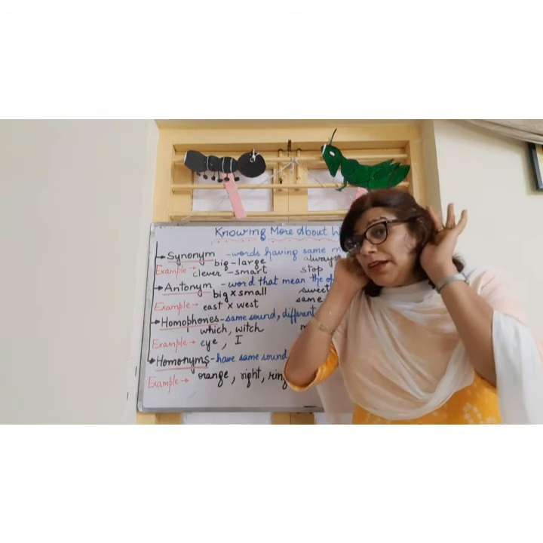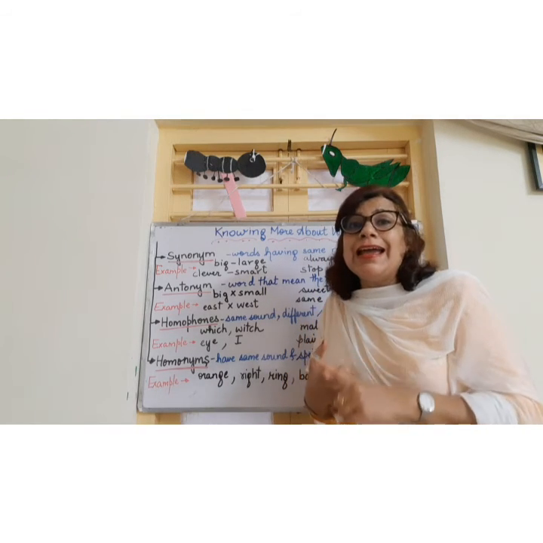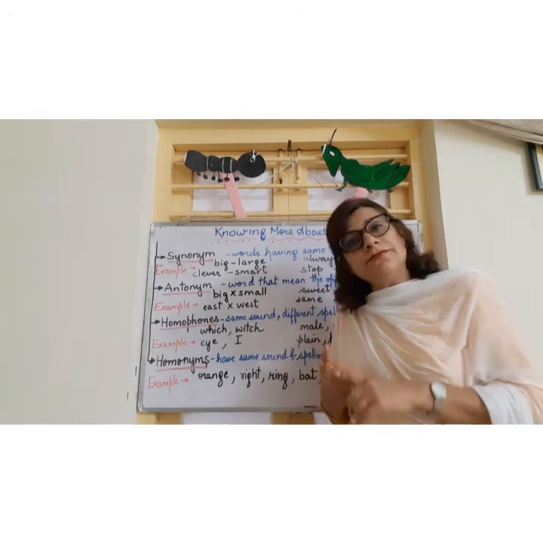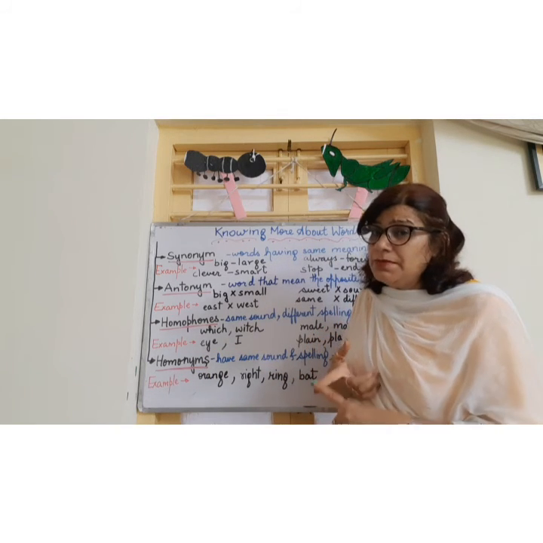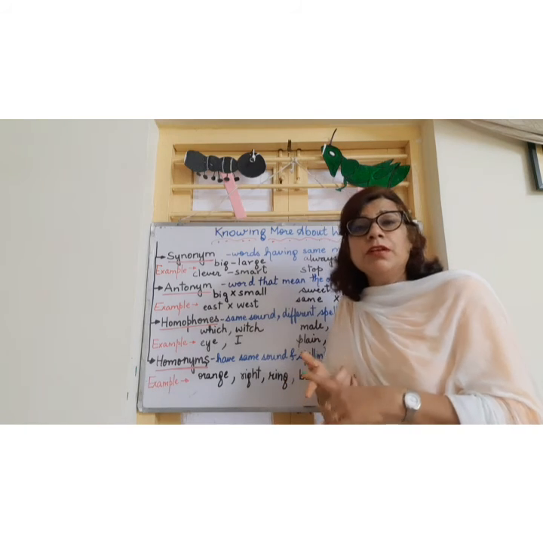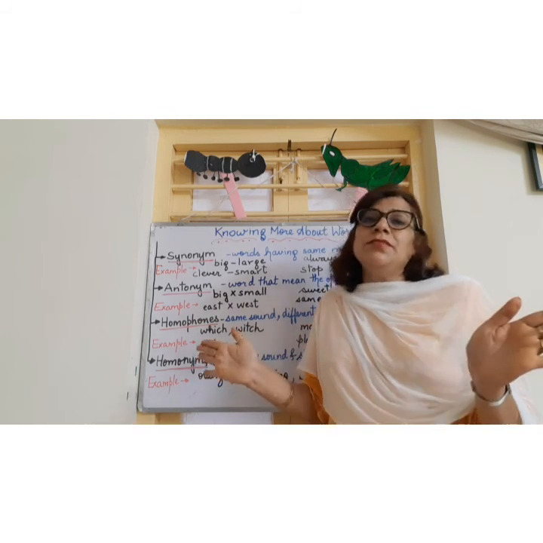The sound that will come to our ears will be same, but the meaning and the spelling are different. Then homonyms, words which have the same spelling, same sound, but when we use them, we realize that the meanings are very different.